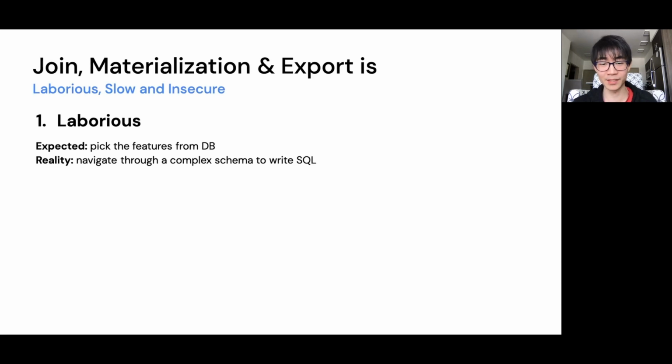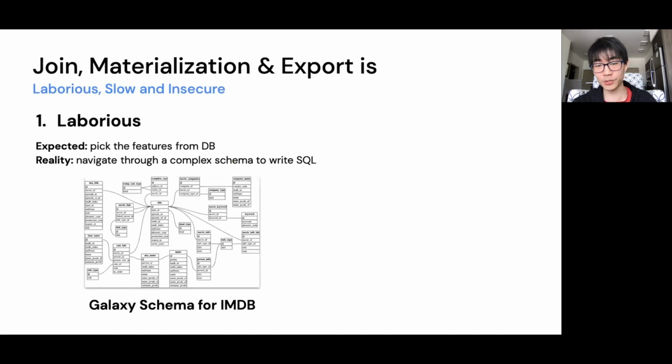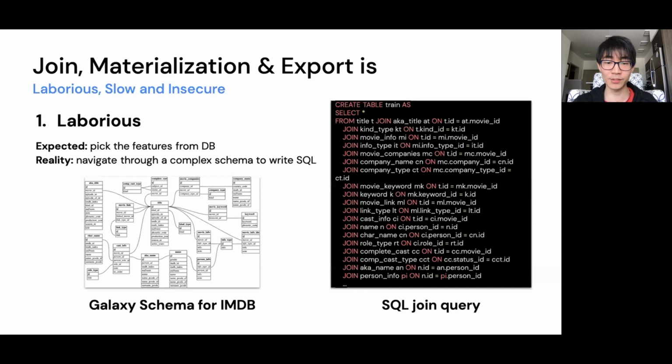But in reality, we need to navigate through a complex schema to write SQL. And the structure of enterprise database schemas can be very complex. Take a look at the IMDb schema displayed below, which we refer to as the galaxy schema, because tables are scattered around like stars in the galaxy. And imagine having to navigate through this graph, writing these long SQL queries, and ensuring their correctness. It's quite a tedious work.